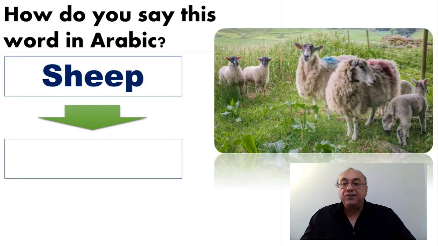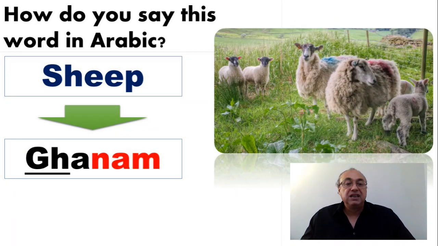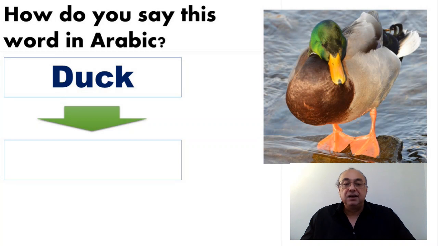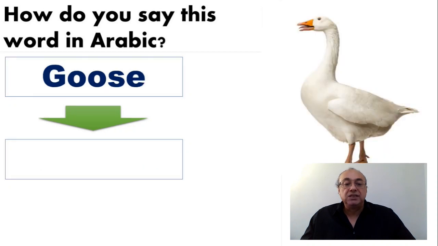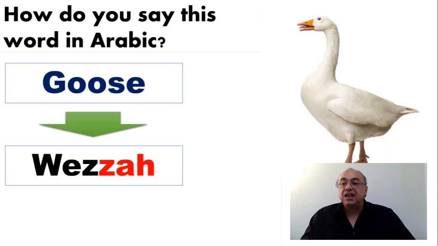So we have here three words. Sheep means ghanam. We have the word duck, which means batta. We have the word goose, which means wizzah.